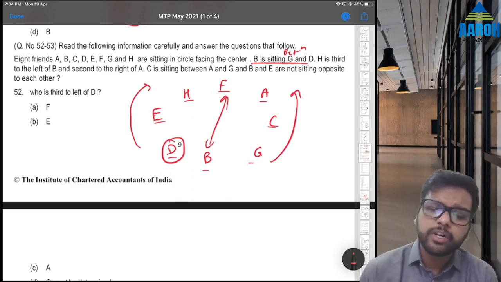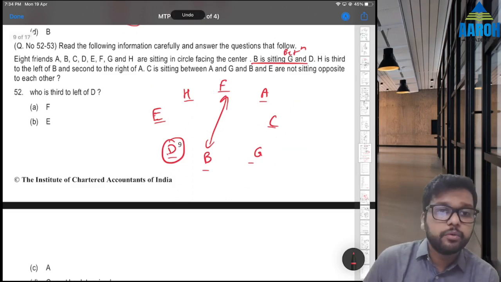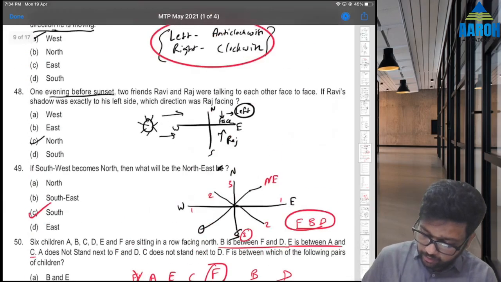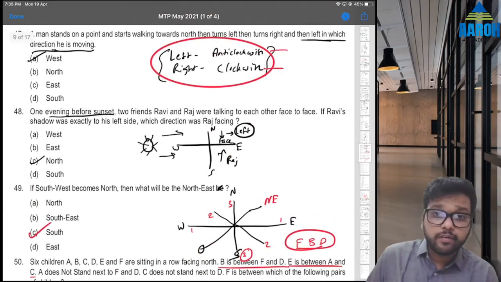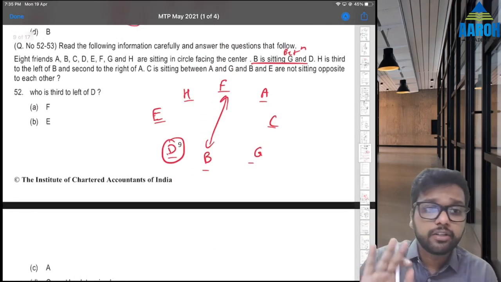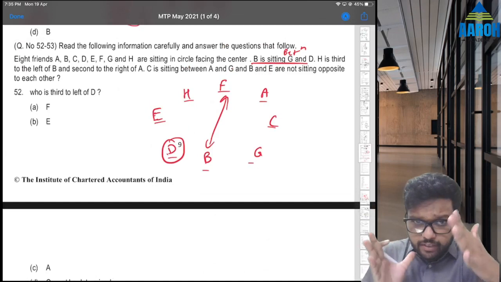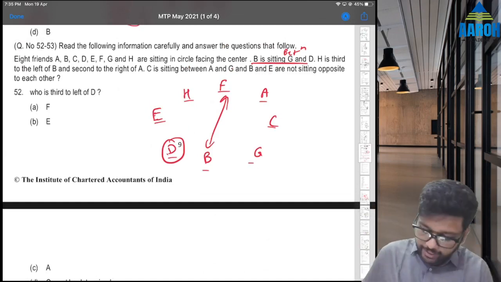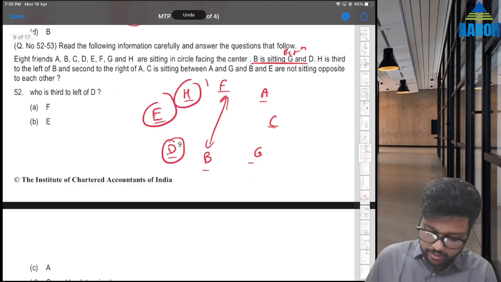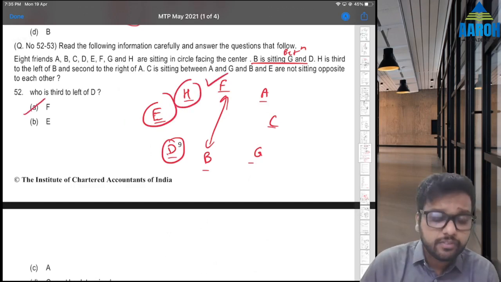But ideally don't remember it like that. It is better if you go logically, because in the case of movement, left is anticlockwise and right is clockwise, but in the case of a circle, left is clockwise and right is anticlockwise. So it is better not to get in the confusion. Put yourself in D's place. You are D, so your left side is this, right? So third to the left: 1, 2, 3, F. A is the correct answer.